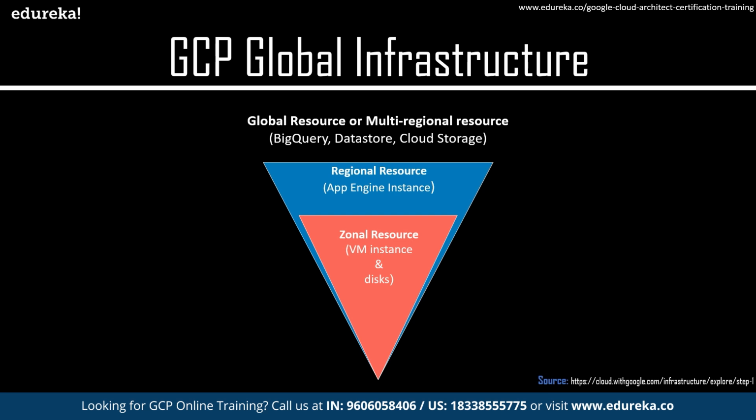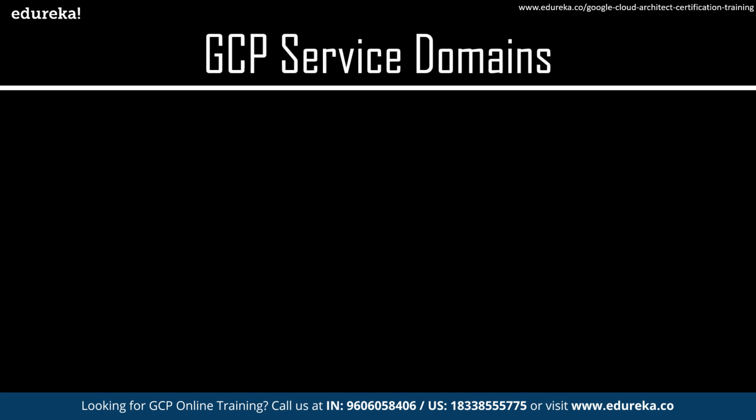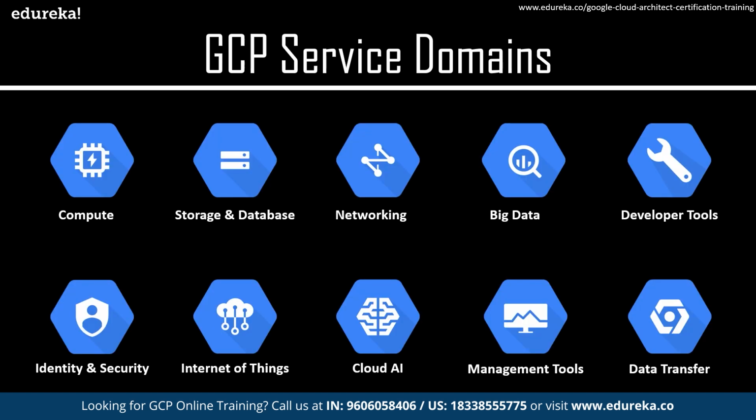Let's now go ahead and discuss some of the other pointers. Let's try and understand GCP service domains. There are plenty of service domains that GCP has to offer, because there are so many services that GCP offers. Each of these are the major domains that GCP operates in, and all of these domains will have sub-services or services that fall under them. Say, for example, when you talk about compute, there are different compute services which are IaaS in nature, PaaS in nature, even serverless in nature. Similarly, you have storage and database.